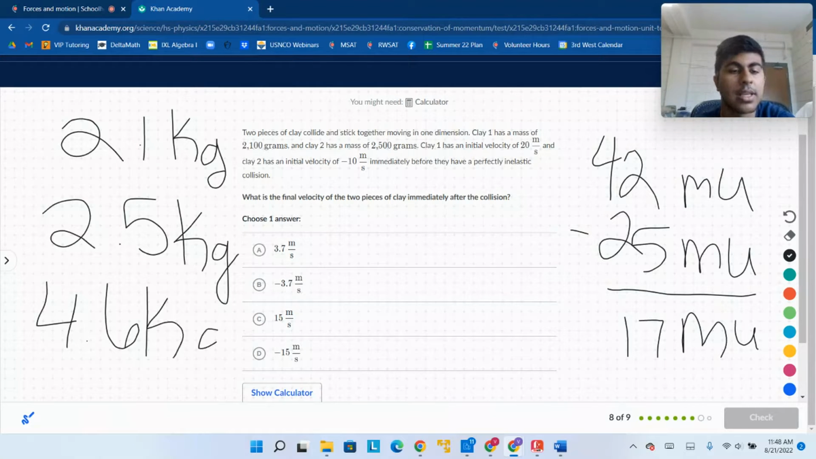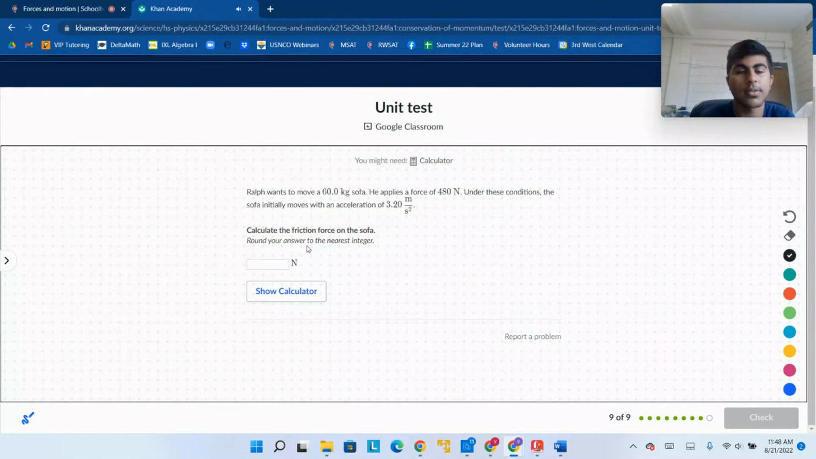And it's an inelastic collision, so they're moving in the same direction. They have 17 momentum units. I mean, not mass units. This is why you put the units. 17 momentum units, sorry, divided by 4.6 kilograms. So if we want to find the final velocity, they're going in the same direction, so positive 17 over 4.6 is going to be 3.7. 3.7 is our answer. And we can keep going to the next question.